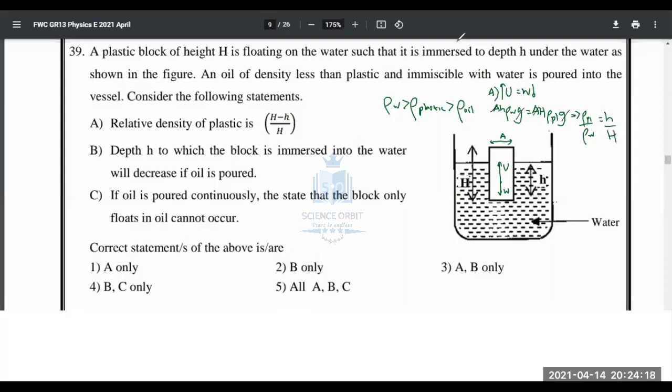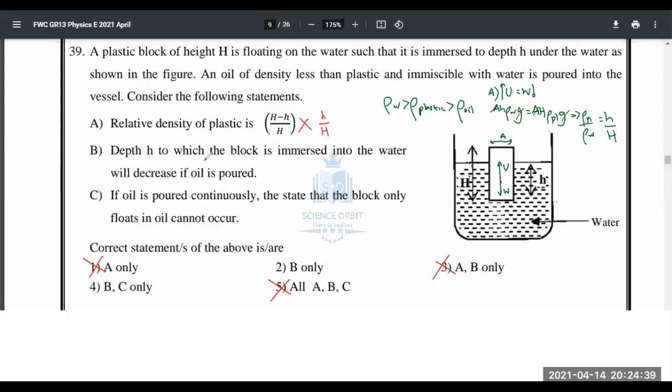But here they have given something else that is incorrect. It should have been simply h/H, that's all. So A is wrong. If A is wrong, this is wrong, this is wrong, this is wrong. It's either second or fourth. And B is definitely going to be correct because in both the answers B is there, but let's check.